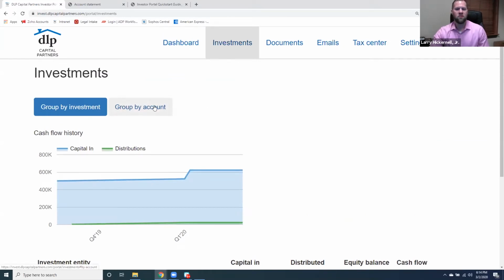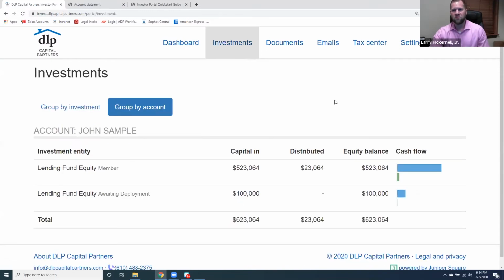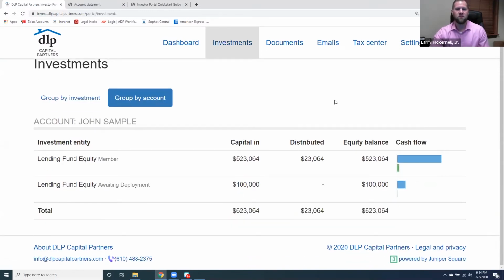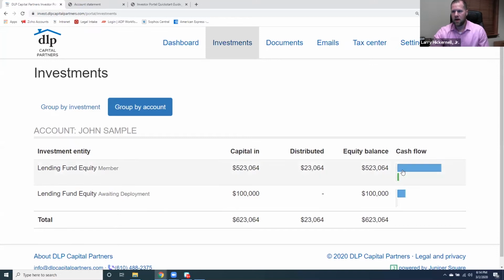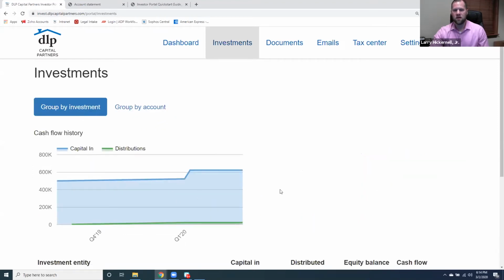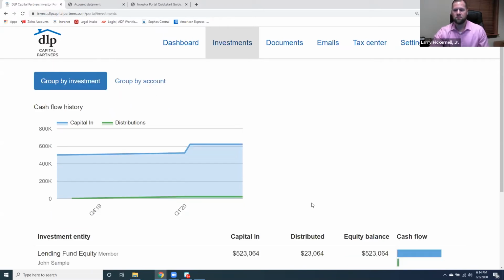Now, it's a pretty nice breakdown here, but what you could also do, if you wanted to group your investments by account, is get more of a list view rather than that visual view, which will also show you those two breakouts, but then also the cash flow based on the distributions. So this will show the way that the investment has been made, and then this green line here, just as it was on the first view, is capital in, or the investments in, and then any distributions that have been paid out.